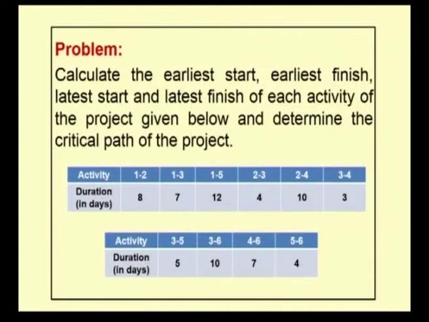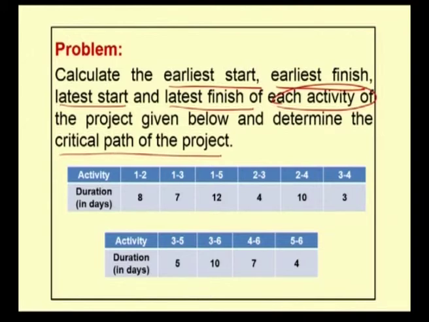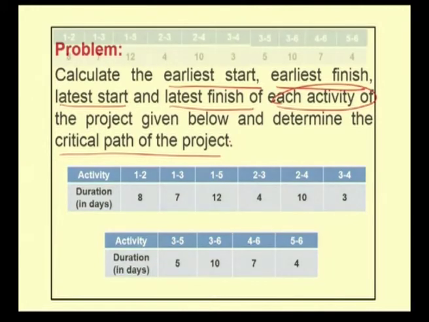Next problem is to calculate the earliest starting time, earliest finishing time, latest starting time and latest finishing time of each activity of the project given below, and determine the critical path of the method. Our problem consists of 10 activities. For each activity the normal durations are given. In order to construct the critical path for this project, first we construct a network for the given problem.